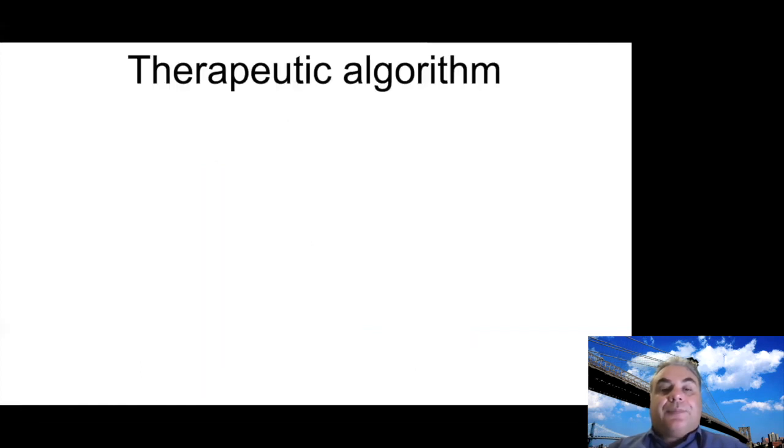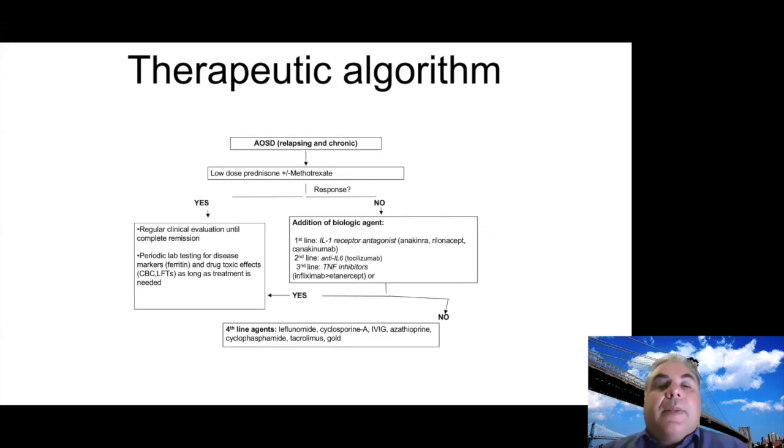Next slide. So this is the therapeutic algorithm I suggested, and please build upon it, as in one of my publications. I think we're getting away from the traditional steroids. We try to go as early as possible to targeted treatments. First line is interleukin-1 and interleukin-6 inhibitors, and other mechanisms are lower. And there's a lot of interest now in JAK inhibitors, because we do see patients that don't respond necessarily to first or second line treatments. Next slide.